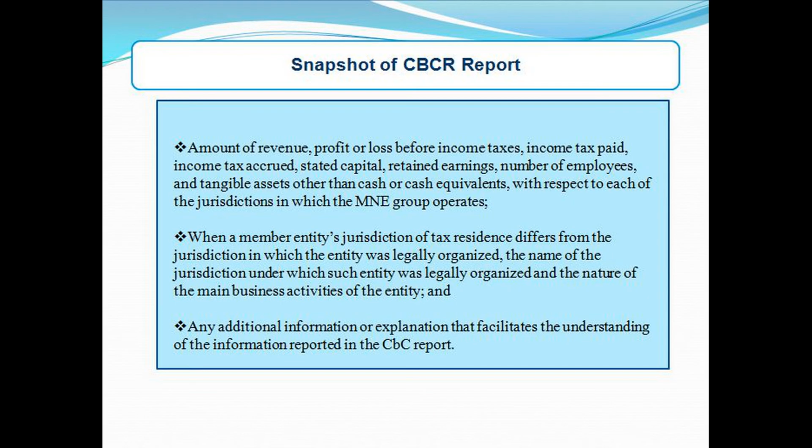The CBC report needs to include the amount of revenues, profits, losses, income tax paid, income tax payable, declared capital, accrued profits, number of employees, and non-cash or cash equivalent assets for each country. In absence of any UAE generally accepted accounting principles, it will be interesting to see what accounting methods will be used to share the information. In addition to the above information, the tax residency of the subsidiaries needs to be disclosed, and the nature of its activity or main business activities.